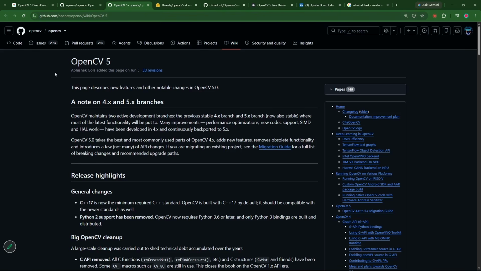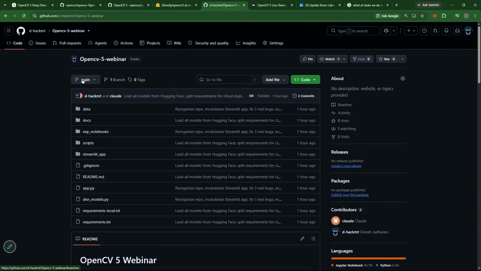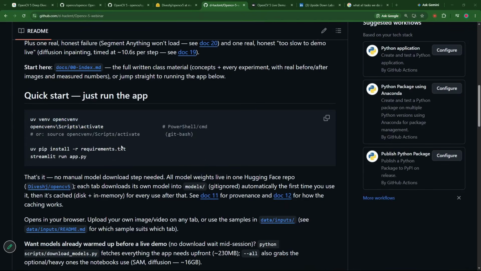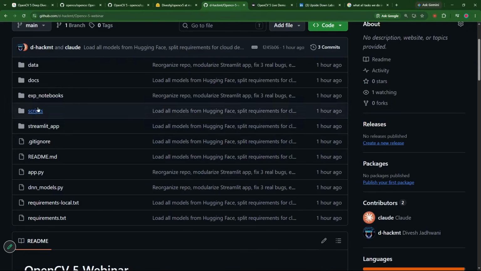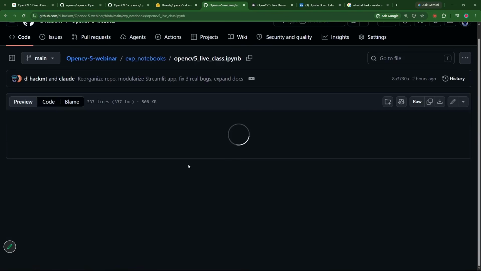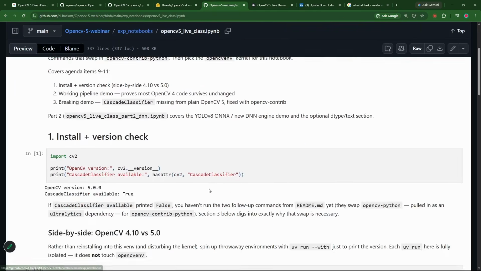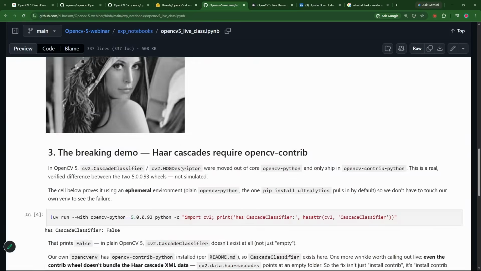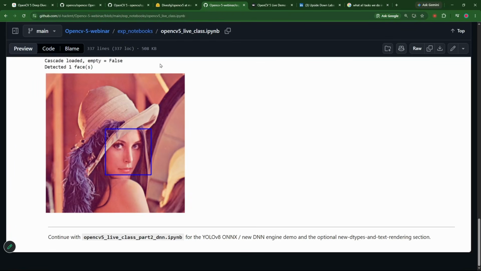And of course, I've provided you the GitHub of all of this. This is my GitHub. I've provided you all of this OpenCV webinar. So what you can do is you can just simply see the steps, how to run this. I've given you good things. If you go in the experiment notebooks, this is where, please pay attention, I've given you small things, how you load a YOLO model, how you run all these experiments. This is just running in a Streamlit file. But see, how do you run all the experiments?